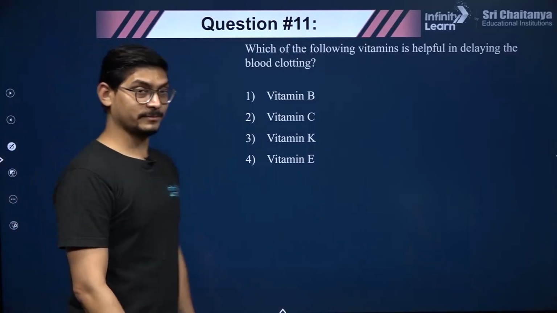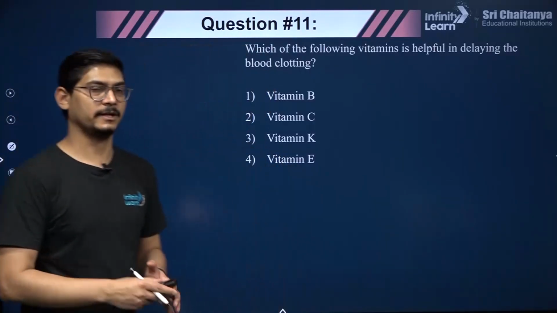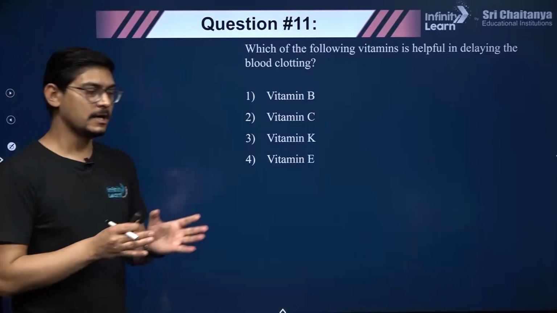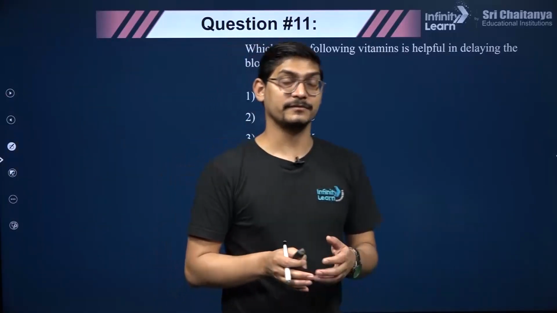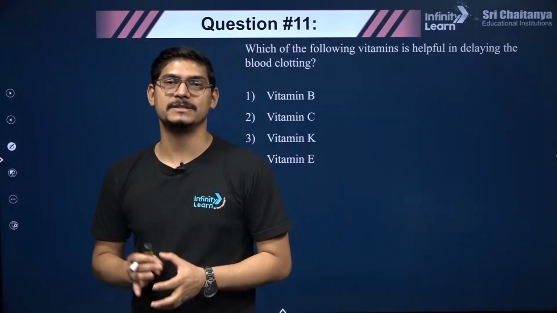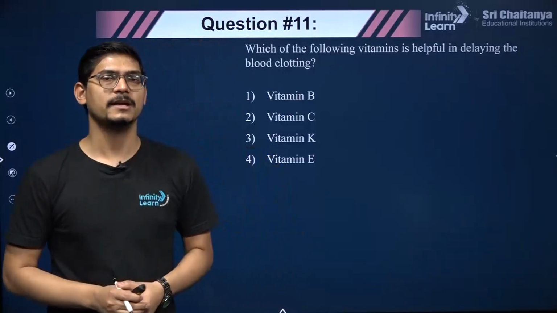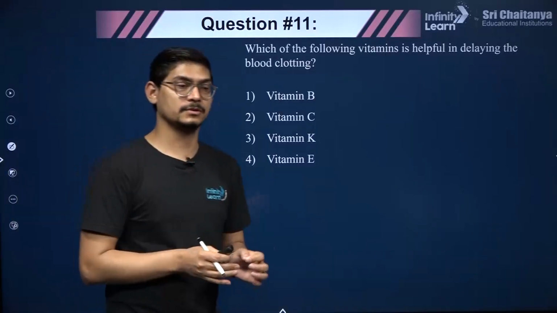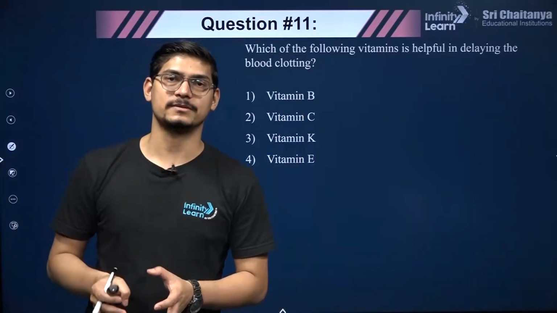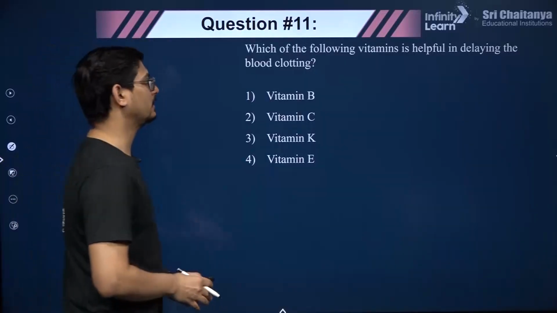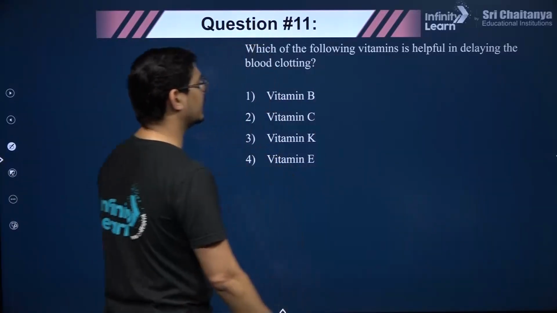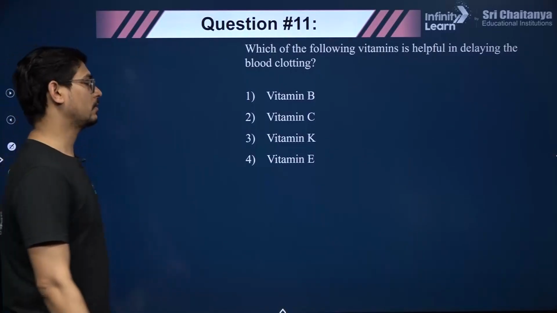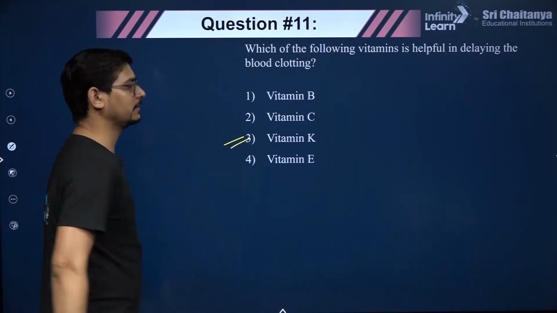Now this is also something you should memorize. There is a list in the NCERT book. Some vitamins have different names. For example, vitamin C is also called ascorbic acid, then there is riboflavin, like that, okay. So please remember the names of some vitamins, their common names, their sources, and the diseases caused by their deficiency in the human body, right. So which of the following vitamins is helpful in delaying blood clotting? That is obviously vitamin K, okay.